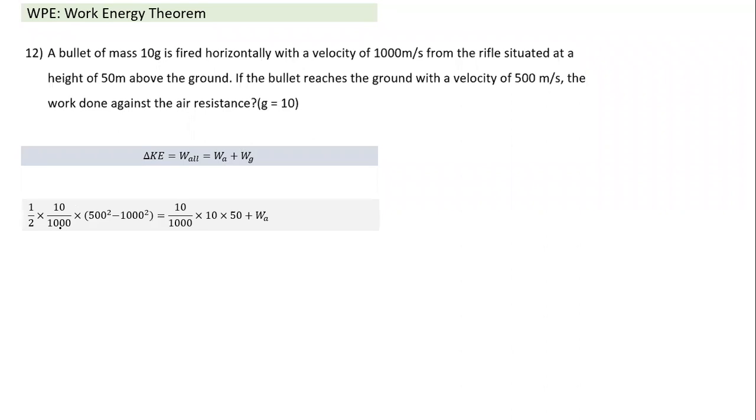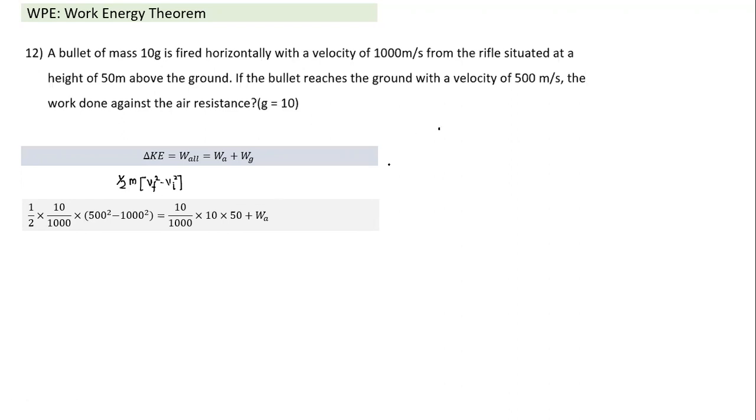What is the change in kinetic energy? Final kinetic energy minus initial kinetic energy, which is equal to 1/2 m (Vf square minus Vi square), and direction is immaterial here, it is a scalar quantity. So 1/2 mass, final velocity is 500 squared, and initial velocity is 1000. So it is losing kinetic energy. Whatever, we just substitute this, equal to work done by air resistance plus work done by gravity.